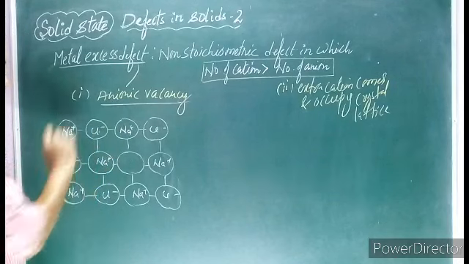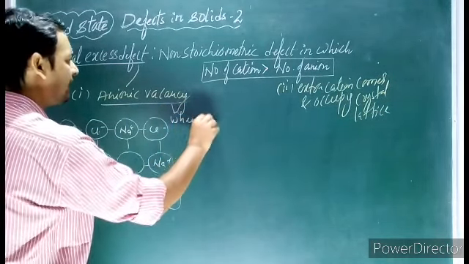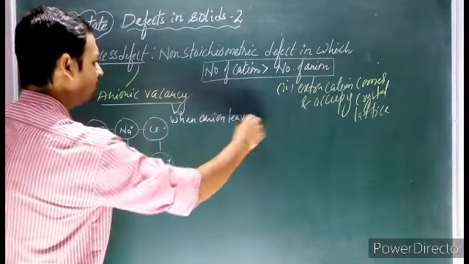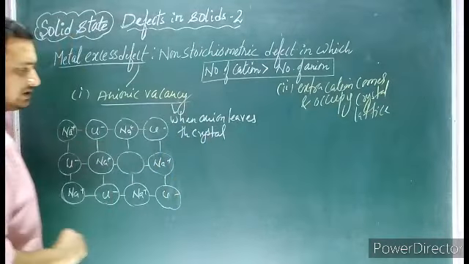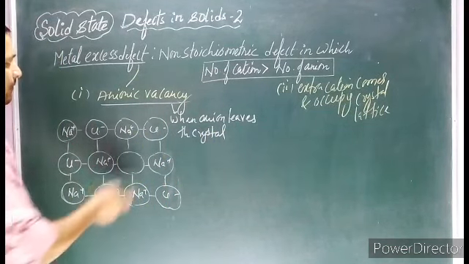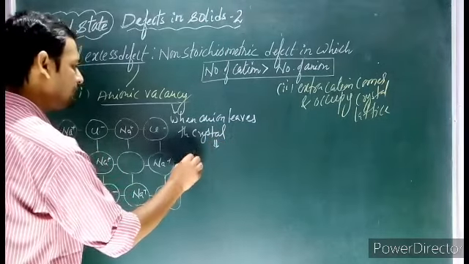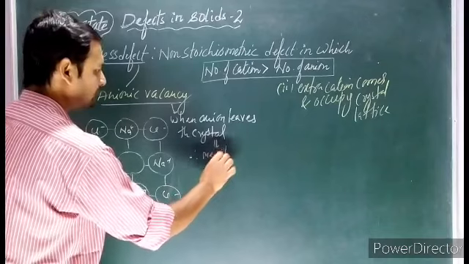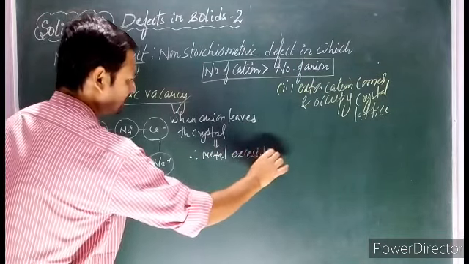So anionic vacancy is when an anion leaves the crystal. When the anion leaves the crystal, we get an anionic vacancy, and therefore we will have a metal excess defect.